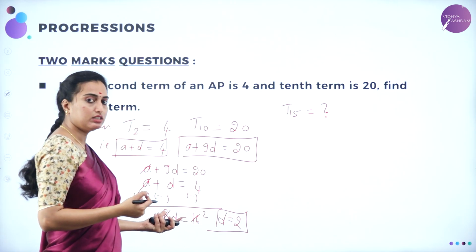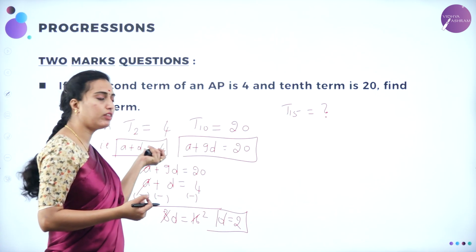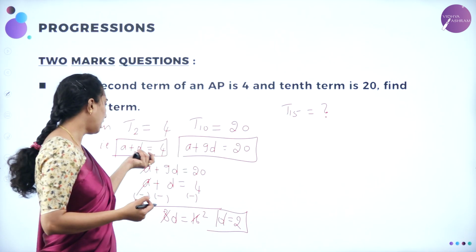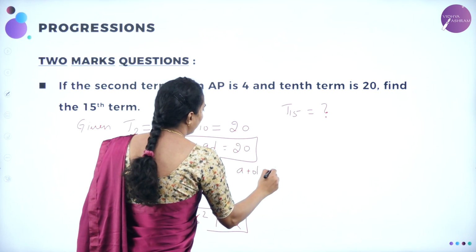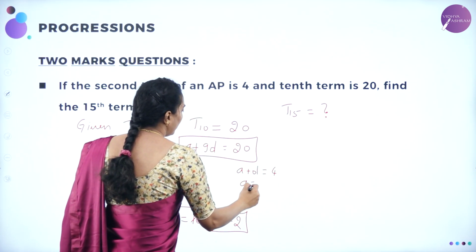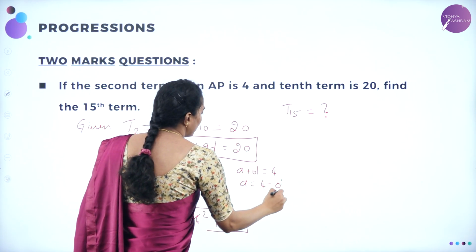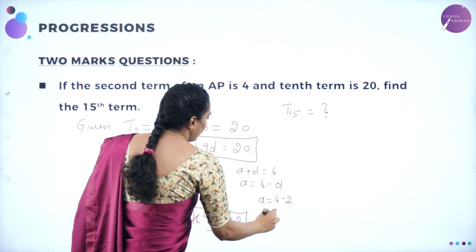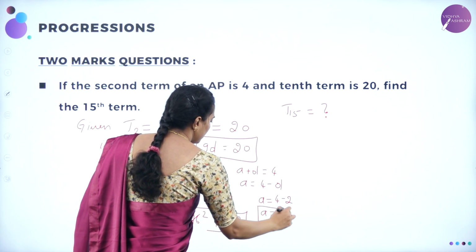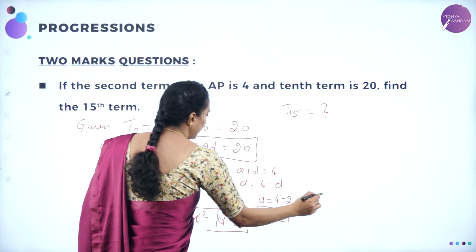D I got. Now I can substitute in any one of the equations to get A. So I am taking the first equation only. A plus D, we know that it is equal to 4. Or A we need to find out, that is 4 minus D. Or A will be equal to 4 minus the D value, you know that is 2. So A is 4 minus 2, which is 2. So you got D is 2 and A is 2.